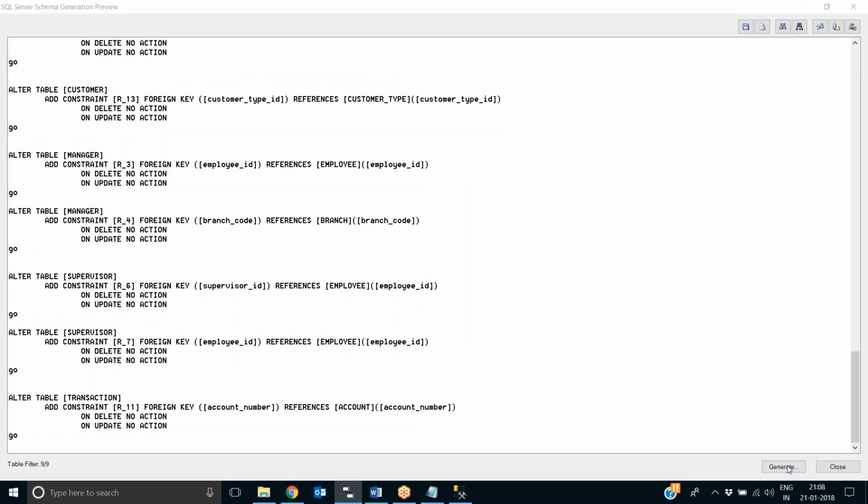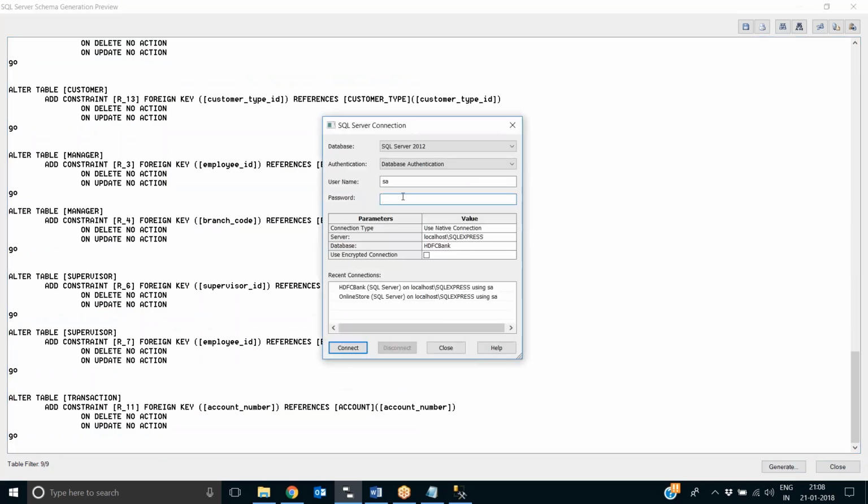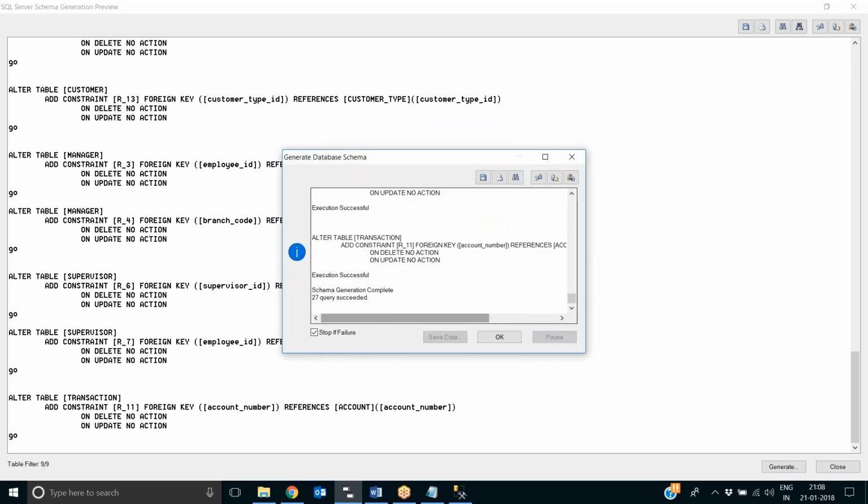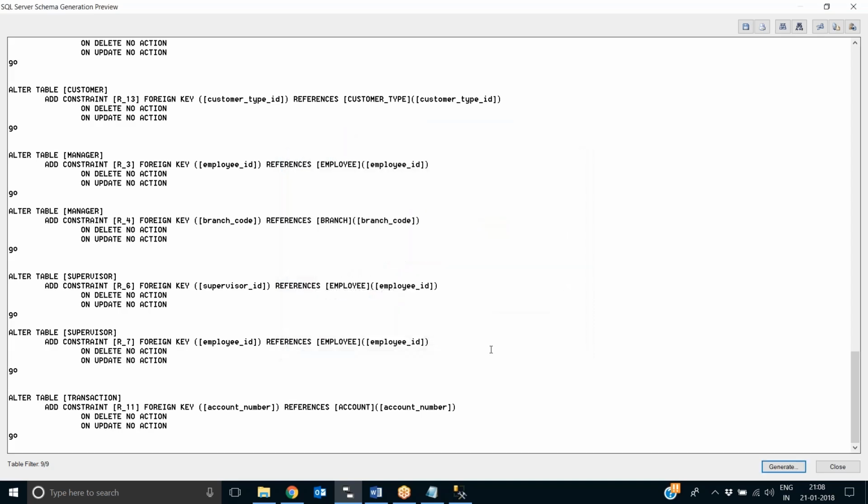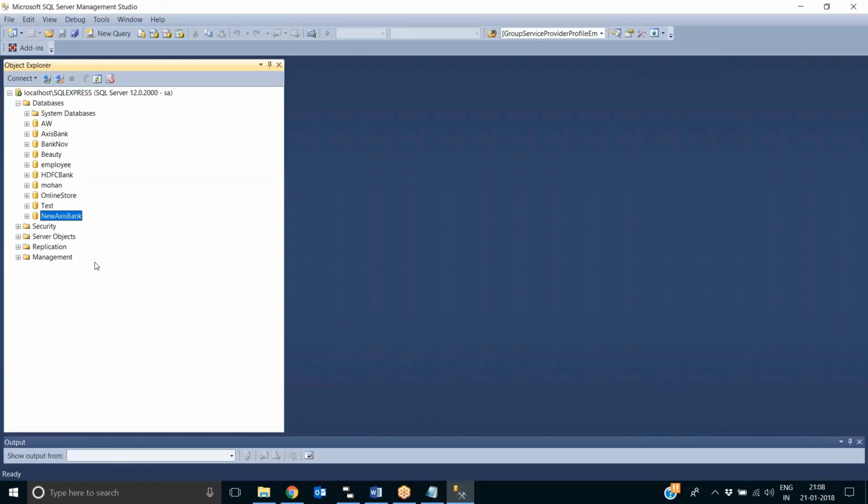If you click on generate, it will go to the database. You can specify the connectivity to SQL Server. Let's see whether it will get through or not. 27 statements succeeded, so there were no failures. It means all those objects were successfully generated in this database.